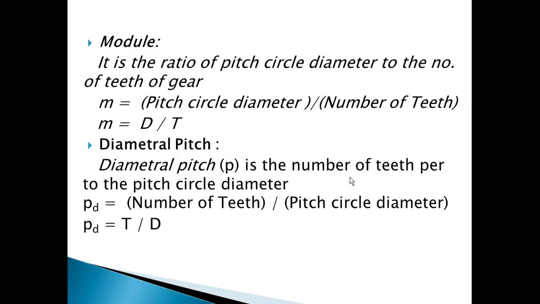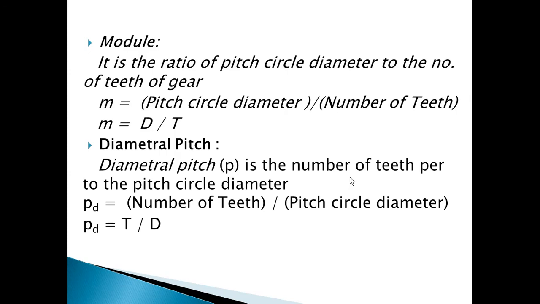Means a pitch circle diameter of 100 mm, or the size of gear of 100 mm, can have 20 number of teeth, also 40 number of teeth, also can have 50 number of teeth, also can have 100 number of teeth. So every time the size of the gear is same, but the number of teeth changes.